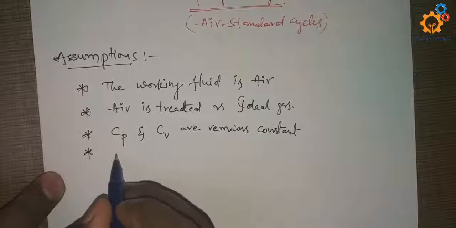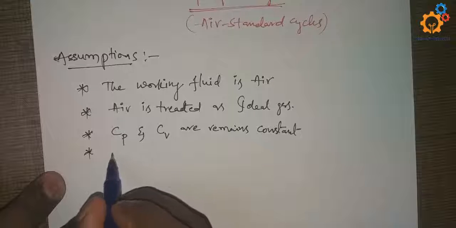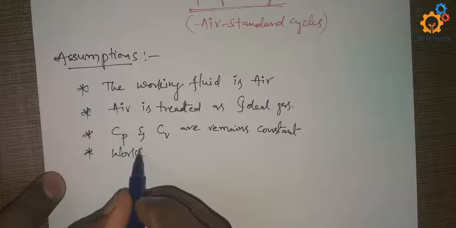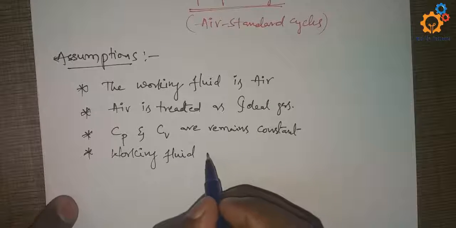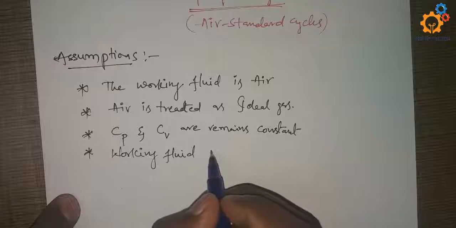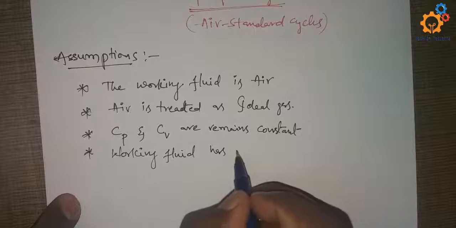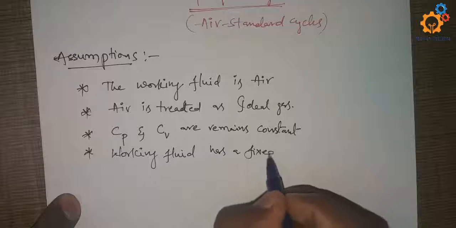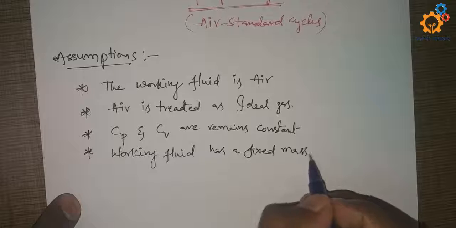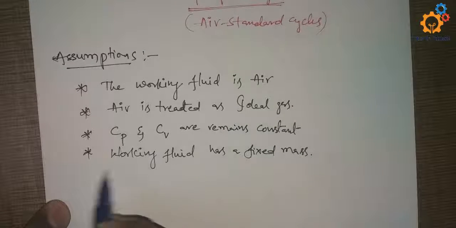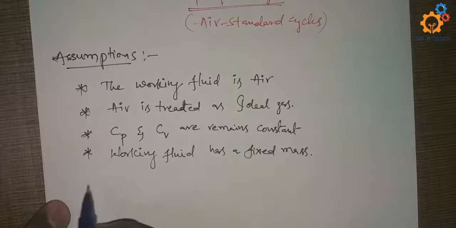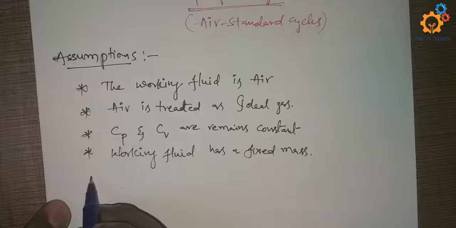Next, the working fluid has a fixed mass. That means the air has a fixed mass in our calculations.